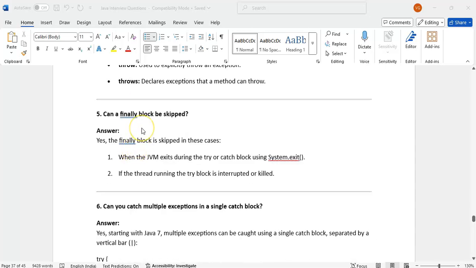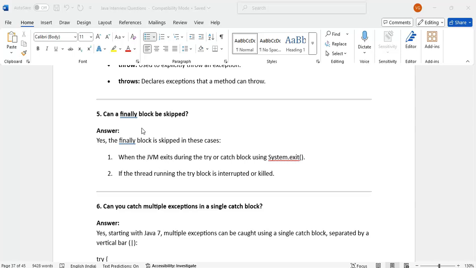Can a finally block be skipped? Yes, the finally block is skipped in these cases. When the JVM exits during the try and catch block using System.exit. If you call System.exit, the finally block will not execute.